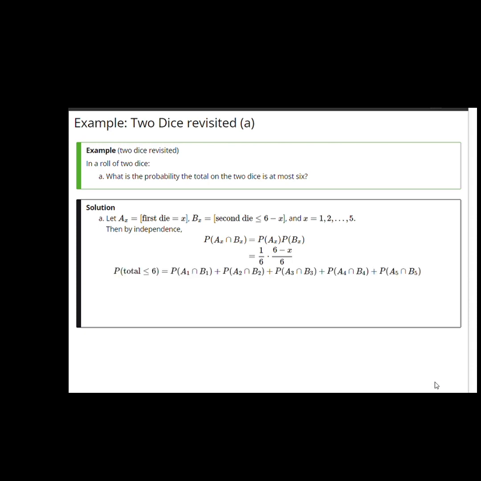So the probability that the total is less than or equal to 6 is the probability of A1 and B1, plus the probability of A2 and B2, up to A5 and B5. Those are all mutually exclusive events, A_i intersect B_i, for i going from 1 up to 5. And so we add their probabilities. We've already determined that the probability of A_x and B_x is 1 over 6 times 6 minus x over 6. So we add those quantities as x runs from 1 up to 5, and we get the value 5 over 12.